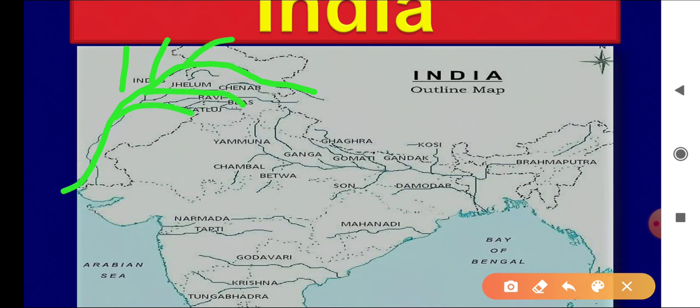Here Jhelum, Chenab, Ravi, Byas are some of the tributaries of the river Indus. In the same way, there are some tributaries of the river Ganga, like Yamuna, Ghagra, Gandak, Kosi, Chambal, Betwa, Son.